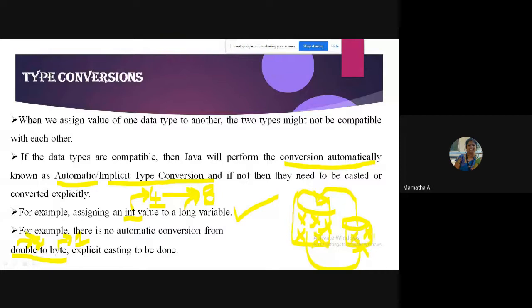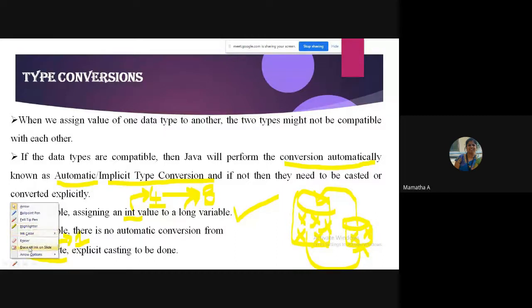If I talk about the programming aspect, the data will be lost when you try to store a large data type in a smaller data type, wherein Java will not do it implicitly. If you really want to do it, you should do explicit casting. You yourself have to do it. The programmer has to do it, but Java doesn't do it. Obviously, isn't it so? Right?